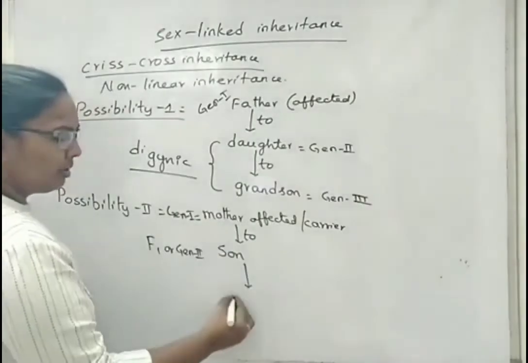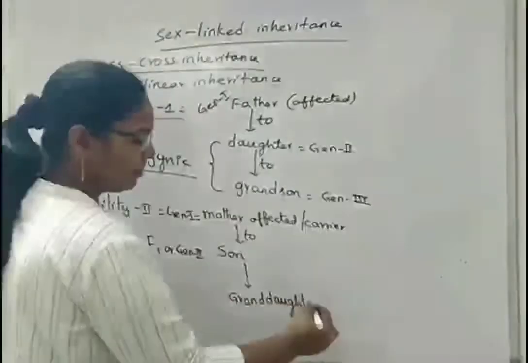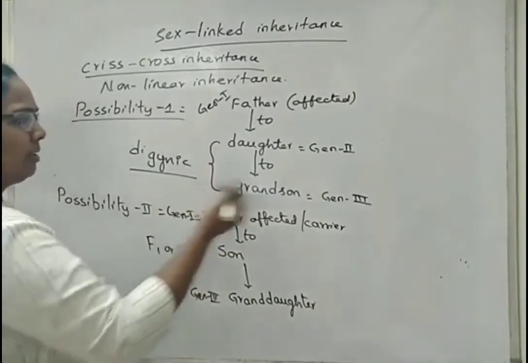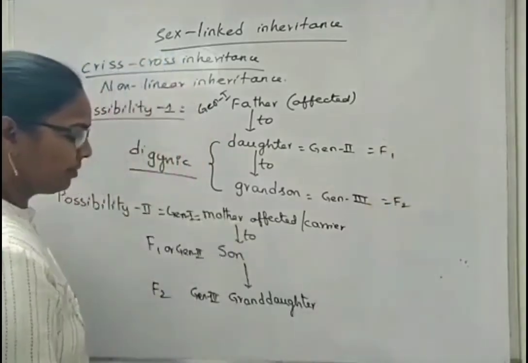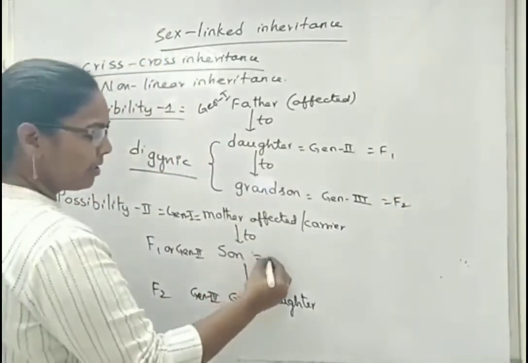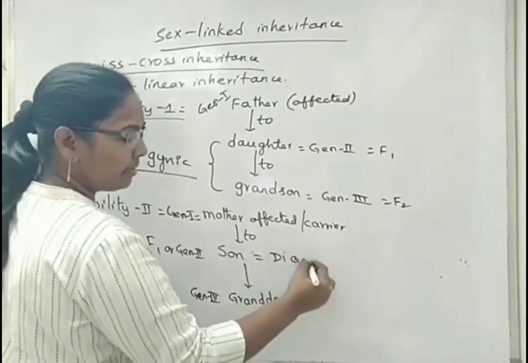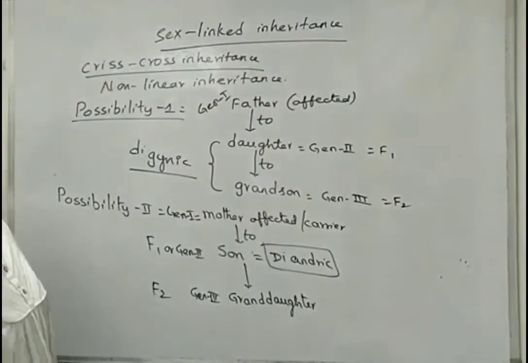Now, from son to granddaughter, we can write this as generation 3 or F2 generation. Here the second generation person is male, so we can write this as diandric. This is crisscross inheritance, possibility 1 and possibility 2.